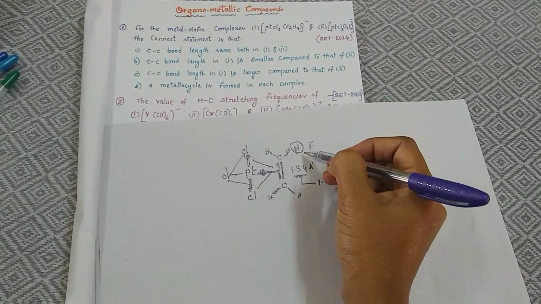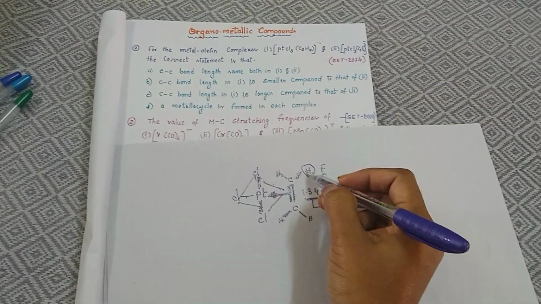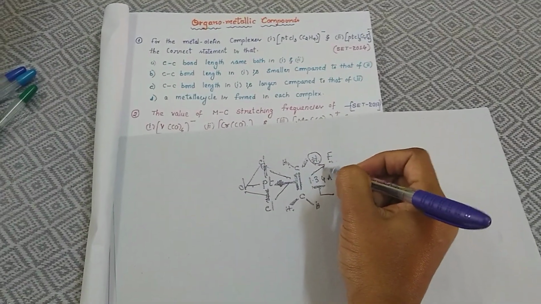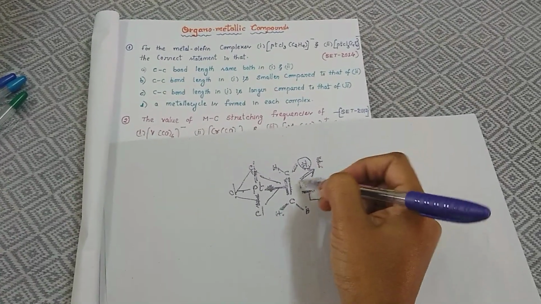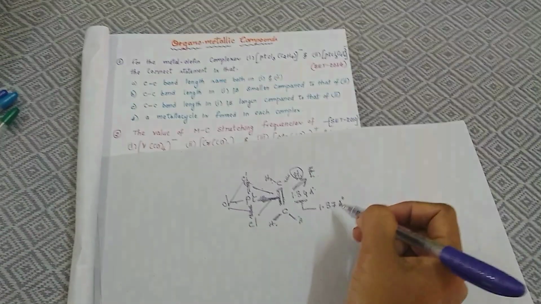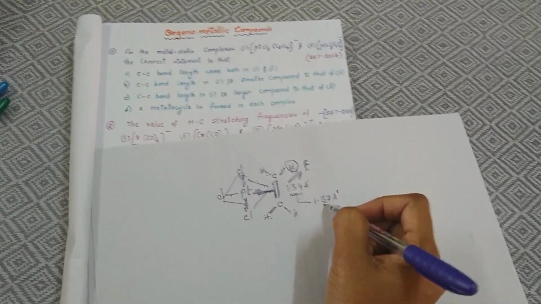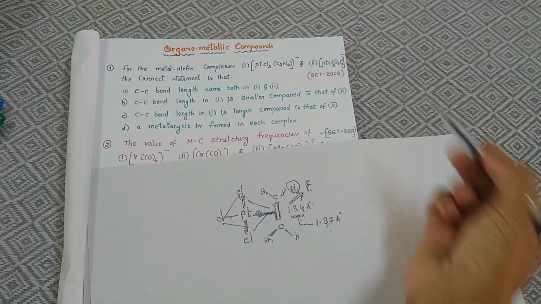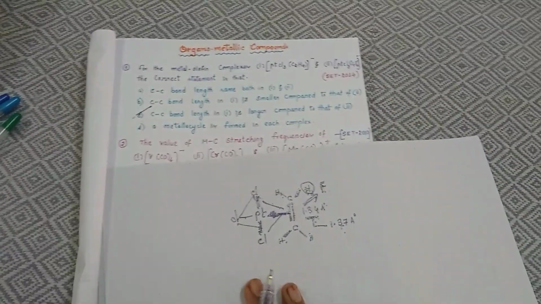But when we replace the hydrogen with fluorine, what is going to happen? The donating capacity of tetrafluoroethylene is lesser than normal ethylene because of the electron deficient nature of tetrafluoroethylene. Because fluorine is electronegative, it can't donate electrons to the platinum much. So because of that, the elongation will not occur much. That's why the CC bond length in the case of ethylene will be greater than tetrafluoroethylene. So option C will be the right answer.